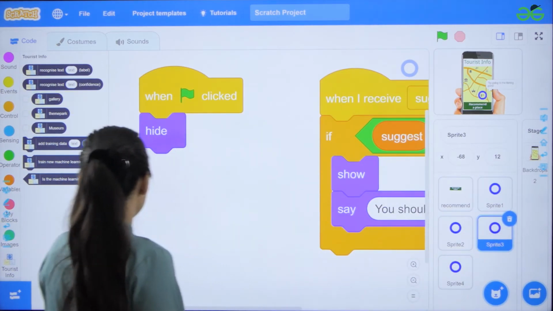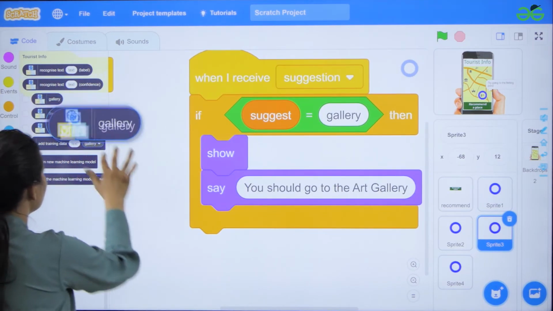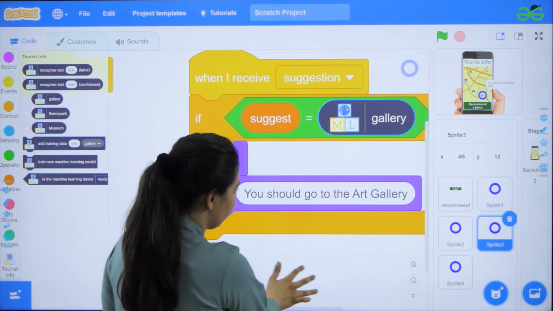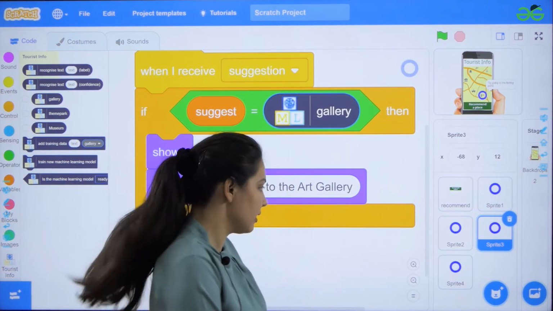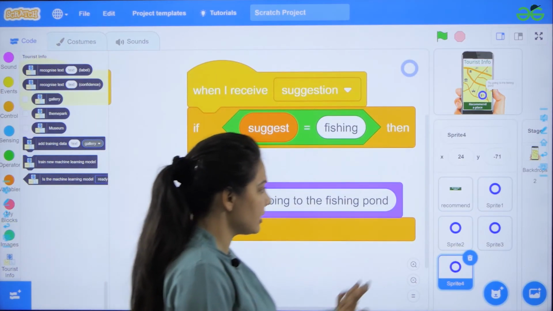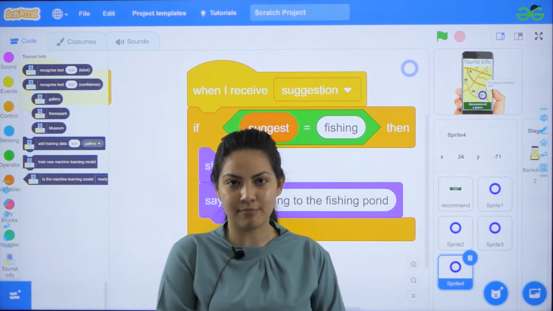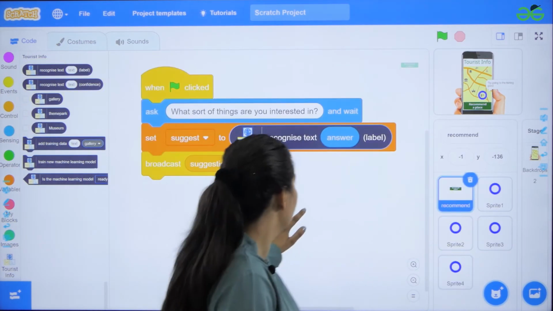Repeat the same process for other labels you have created. It's like art gallery. And you can create some more labels. Like here one more label is there of fishing pond etc. Since I have not added that label in my training section, I am not adding here or modifying this script.